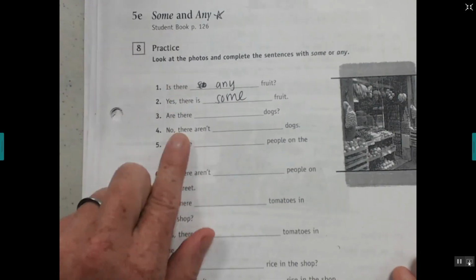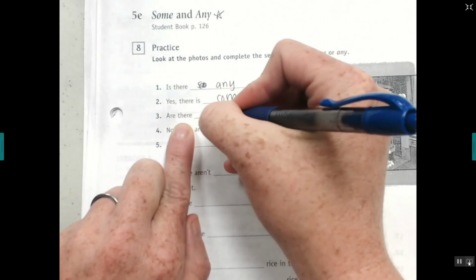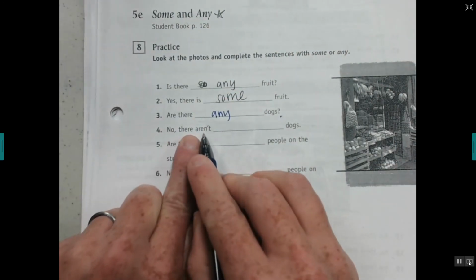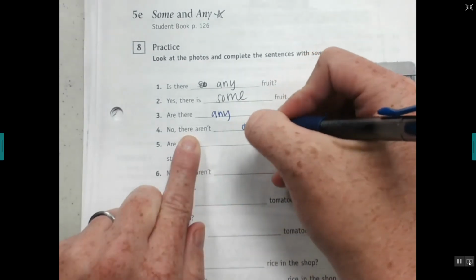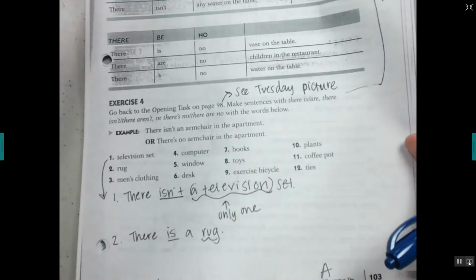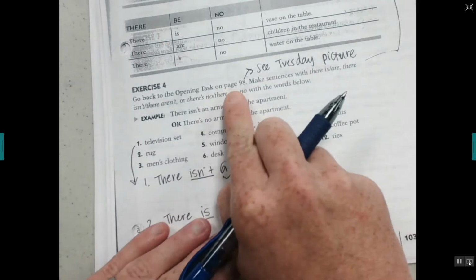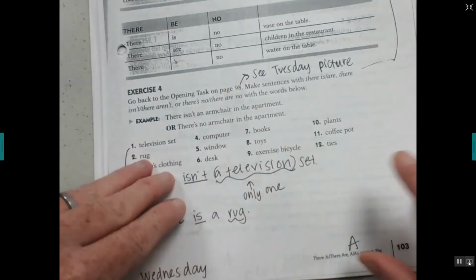Here's some and any, all right? Are there, look, it's a question, so you're going to use any. Here's negative. No, there aren't. There aren't, are not. That's negative, so you're going to do any. Okay, that's some or any. Here's negative. There isn't. Okay, and look at this one. You go back to page 98. All right, you go back to page 98. So the picture.